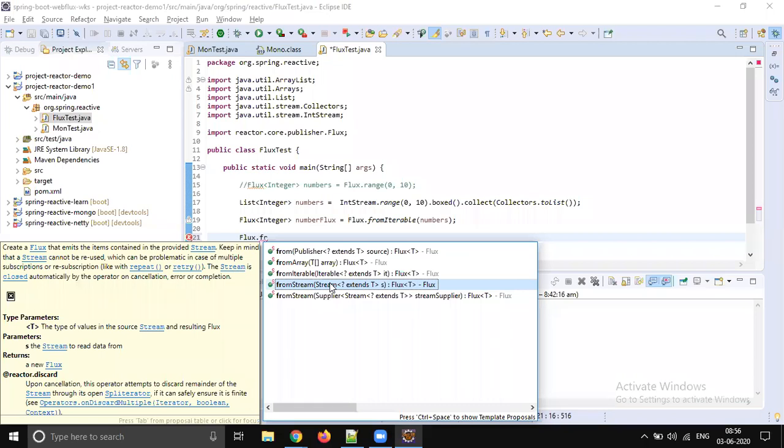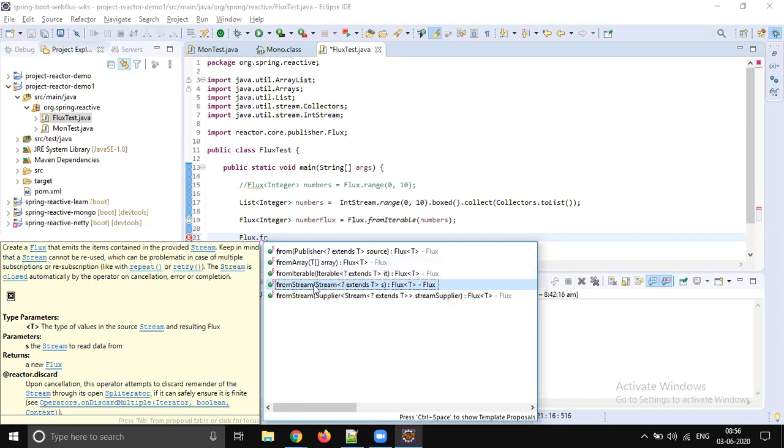So this is the Java 8 compatibility. You may call some method which may return a stream, but in our Project Reactor methods, no more streams, no more arrays, no more collections, no more objects.